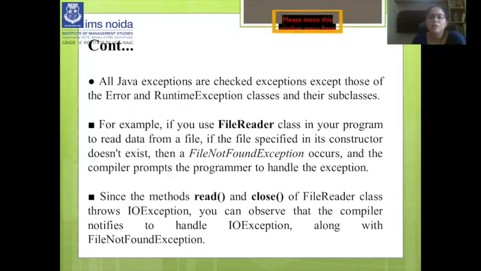So this is the declaration that if you use the FileReader class in your program to read data from a file, if the file specified in its constructor, meaning where you gave the location like E drive and file.txt name, doesn't exist, then a FileNotFoundException occurs. So these are the methods read and close that work for the FileReader class, which can throw IOException.